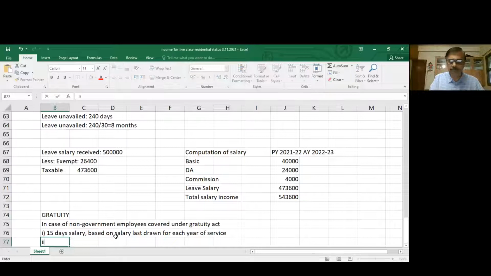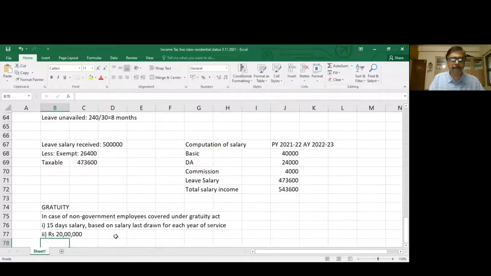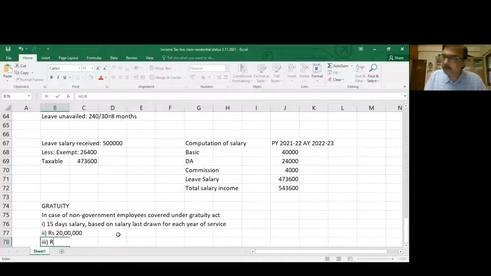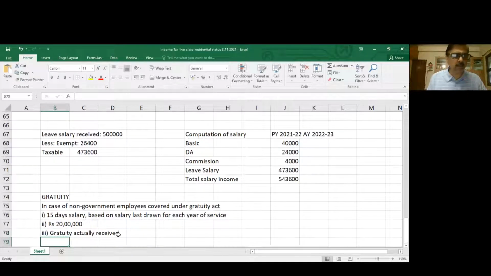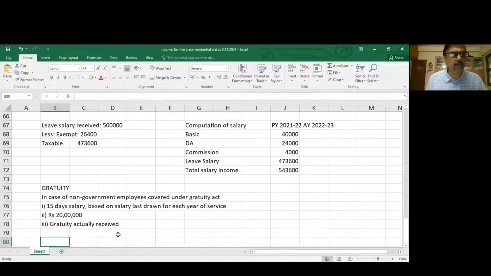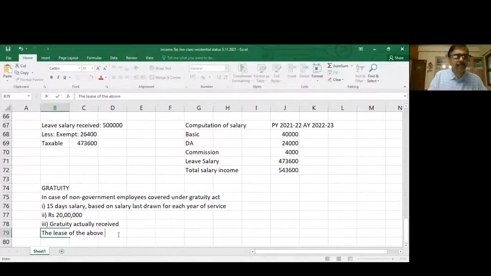Second, rupees 20 lakhs. This is the limit prescribed by government. Third, the amount to be actually received. If you are a private sector employee or a non-government employee, the least of the following will be exempt. So the least of the above will be exempt, and the balance will become taxable.